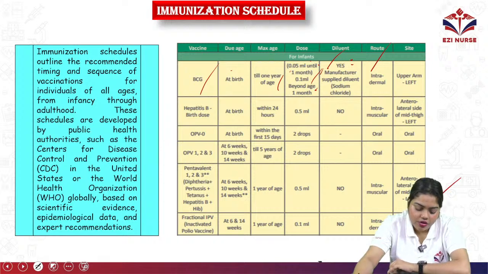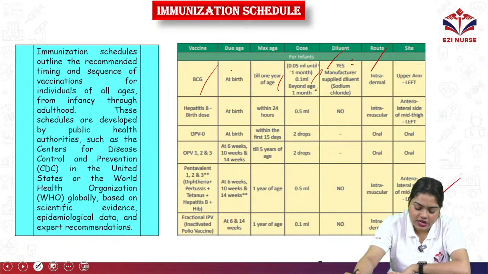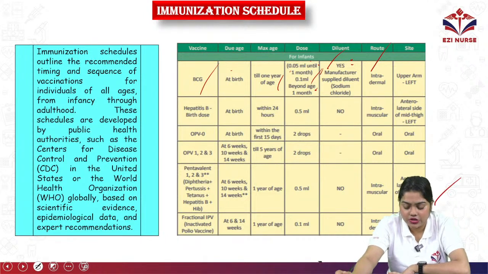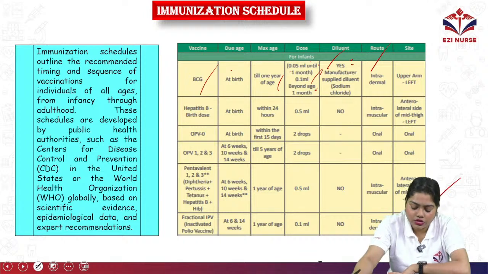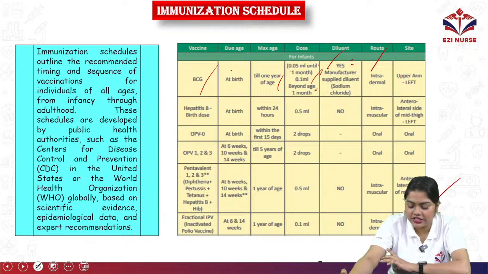Lastly, we have fractional IPV, or inactivated polio vaccine, which is given at 6 and 14 weeks, and up to 1 year of age you can give it. The dose is 0.1 ml and it is given intradermally.